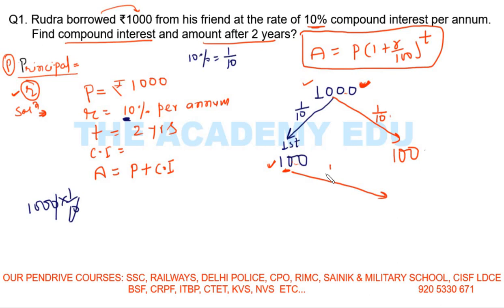So what is the 1 by 10? 10% is 1 by 10. So 1 by 10 of 100, cancel the zero, is 10 rupees. So I paid this amount.